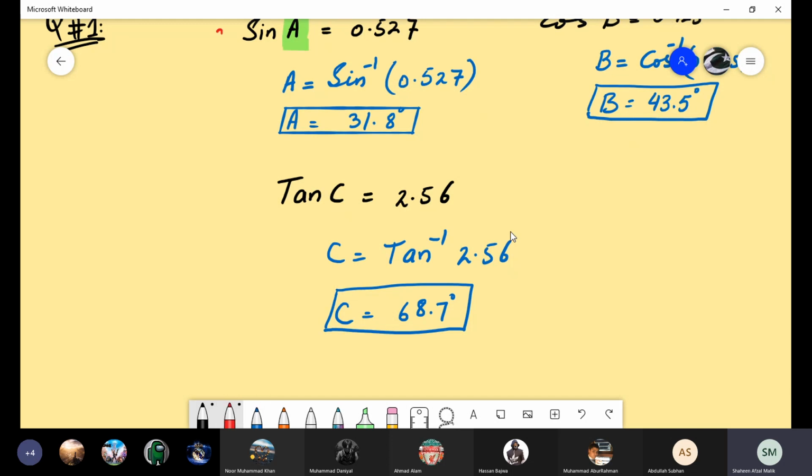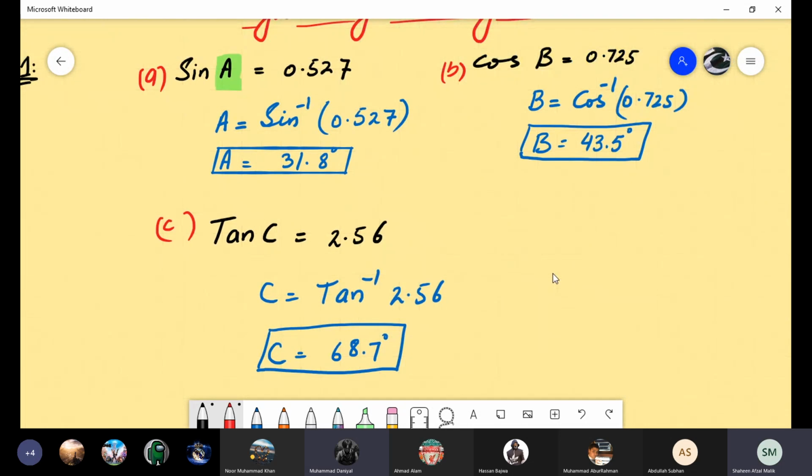These are parts A, B, and C of your question number 1. Is there any problem? Anything that you didn't get? Ma'am, can you go a little up for the cos B one? Boys, do you have your calculators with you right now or no?